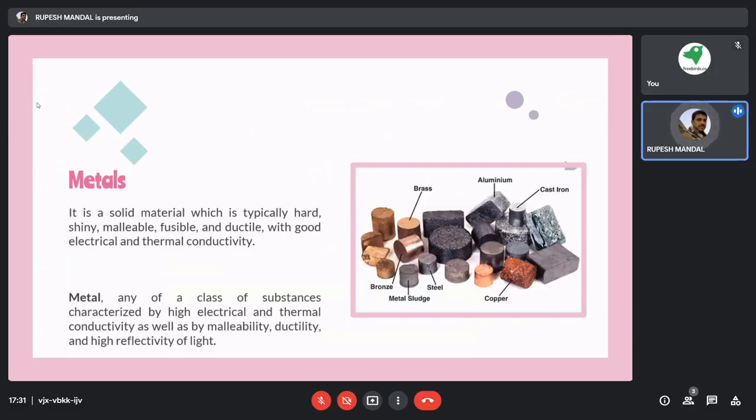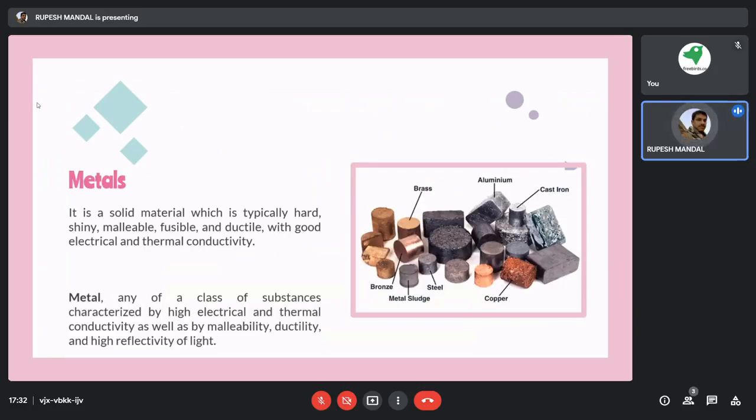So how can we define a metal? These are the properties that a metal should show. It can be shiny, malleable, fusible and ductile, and it should have very good electrical conductivity as well as thermal conductivity. In another definition, we can say a metal is a class of substance characterized by high electrical and thermal conductivity as well as by malleability, ductility or high reflectivity of light.